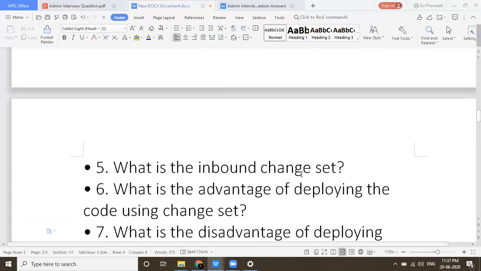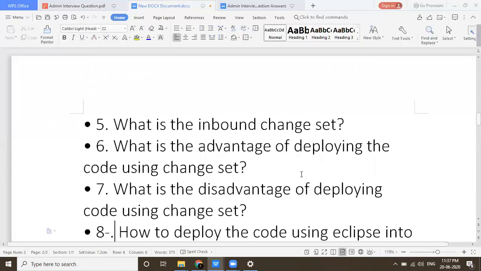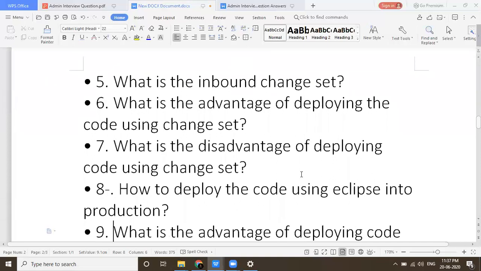What is the advantage of deploying the code using change sets? We use many things to deploy our code, basically the outbound change set or inbound change set. You need to find out what the advantages of using that are, and what the disadvantages of deploying using change sets are. One disadvantage I want to tell you is that the record IDs of those records are not the same. That is one disadvantage. But in one sandbox, the full sandbox, you will get the same record IDs.